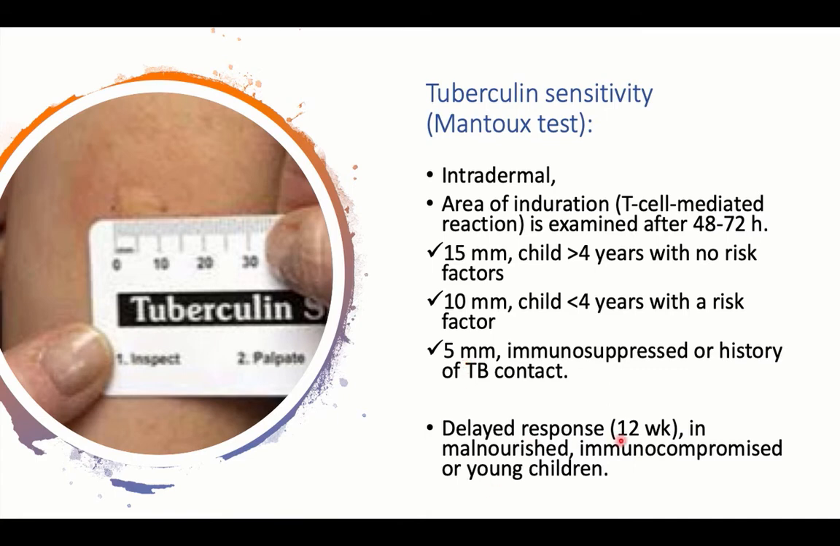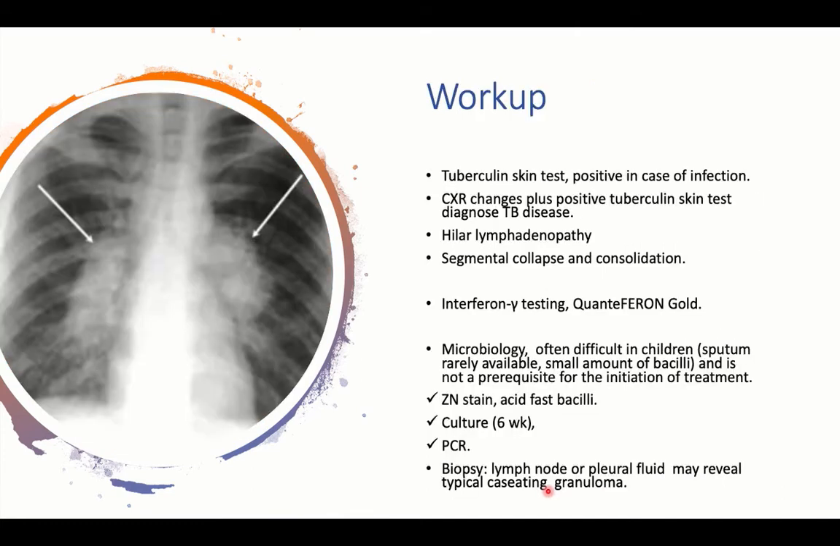A delayed response of about 12 weeks to the tuberculin testing can occur after exposure to the infection, and can be present in malnourished, immune compromised, or young children. So we start with the tuberculin skin testing, then look for chest X-ray findings. Positive findings in the chest X-ray plus a positive tuberculin test usually diagnose the disease and warrant starting antituberculous therapy.